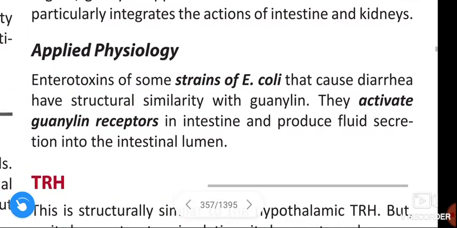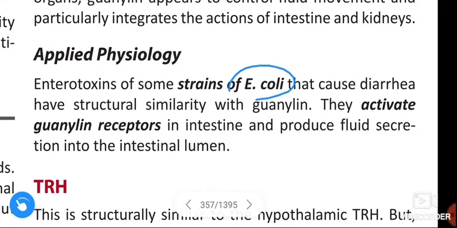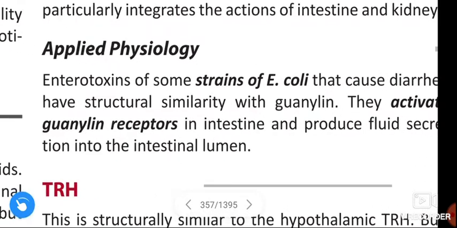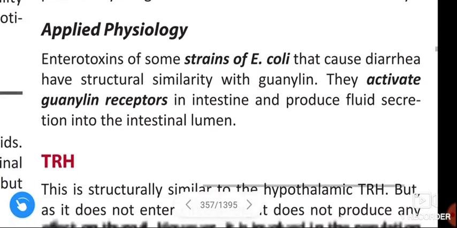Next, applied physiology. Enterotoxins of some strains of E. coli that cause diarrhea have structural similarity with guanylin. They activate guanylin receptors in the intestine and produce fluid secretion into the intestinal lumen.